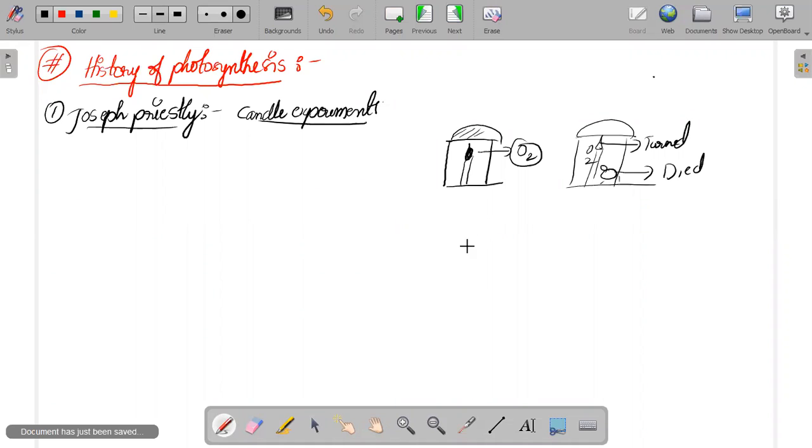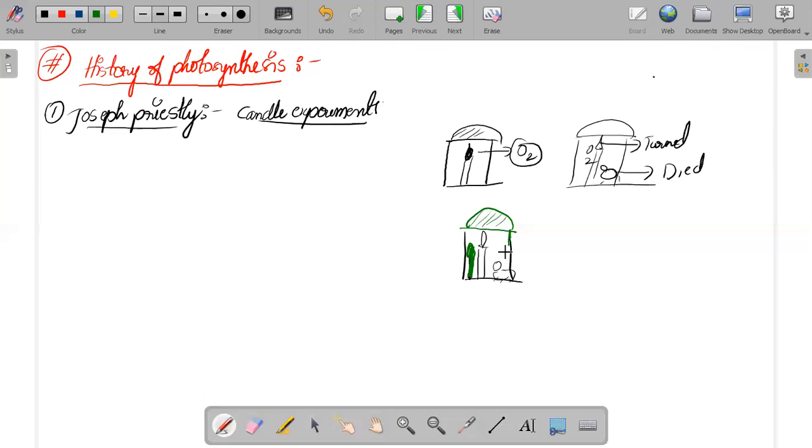And further, he took one more jar. He kept the candle inside that. He kept the mouse also inside that. At the same time, he also kept one plant. Now tell me, what will happen when you keep a plant and you cover the entire lid? What will happen? Will the candle turn off now?